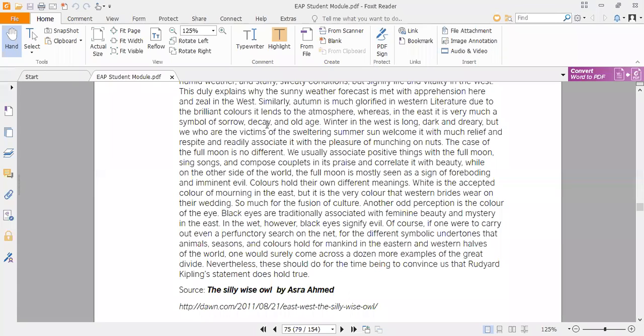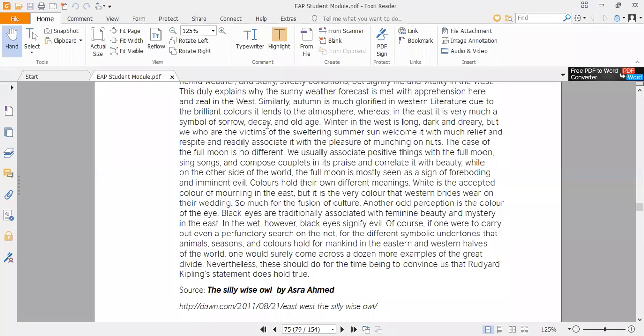And our poets also compose different types of songs and different types of couplets, that is poetry in two lines, in order to praise and admire the beauty of the full moon. So we have many poems on the full moon, and many songs as well, and each and everyone appreciates the beauty of the full moon. So we like the full moon in our context, in our region.